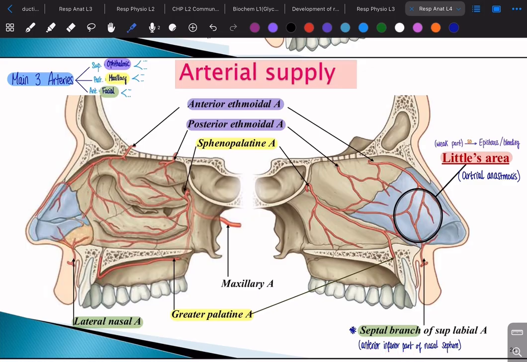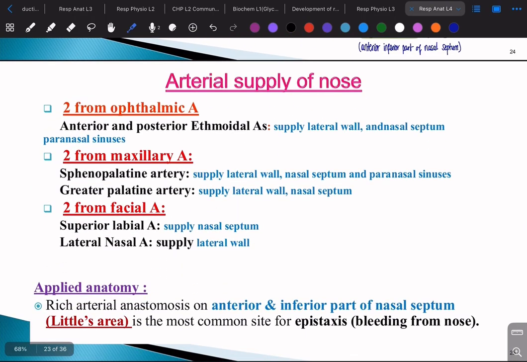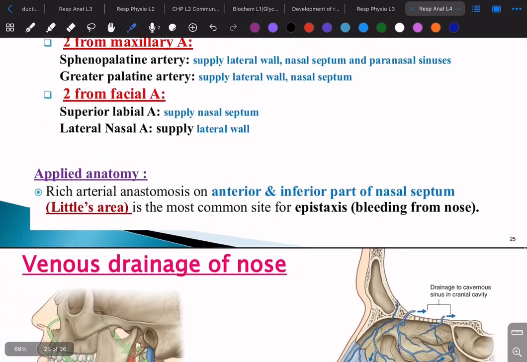It gives us Little's area, the place where bleeding occurs most, or epistaxis. So epistaxis always occurs in Little's area because it's the area where all the arteries branch and meet. This is exactly what I just said above, it's the same thing.